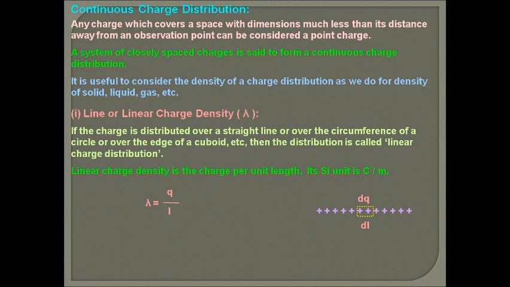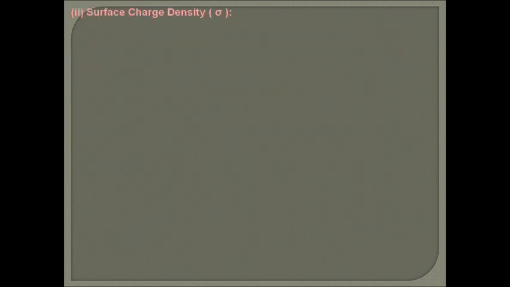So in case, suppose dq is the small point charge on the line element and dl is a small length, then lambda is defined as Q by L, so that is charge per unit length. In particular case, lambda is equal to dq by dl. As we take the total length L and total charge Q, but whenever we have to apply Coulomb's law in linear charge distributions, we have to assume a point charge, very small charge dq and small length dl. So there lambda is dq by dl, so dq is equal to lambda dl. So total charge q is the integration of lambda dl.